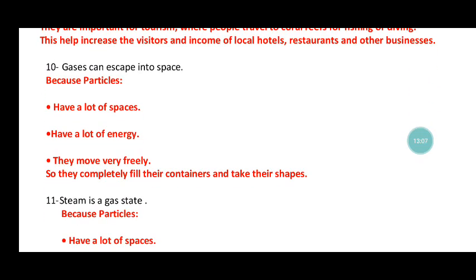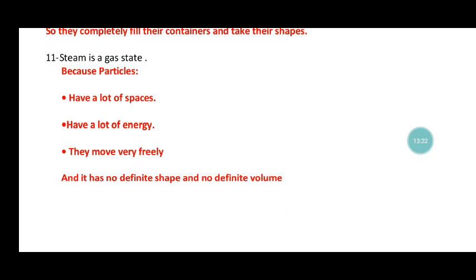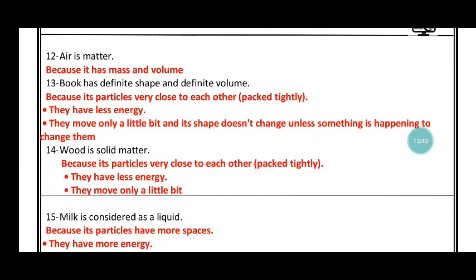Gas can escape into space because particles of gas have a lot of spaces, have a lot of energy, and move more freely, so they completely fill their containers and take their shapes. Give reason. Number 11. Steam is a gas state because particles of steam have a lot of spaces, have a lot of energy, they move more freely, and it has no definite shape and no definite volume. Number 12, air is matter because it has mass and volume.